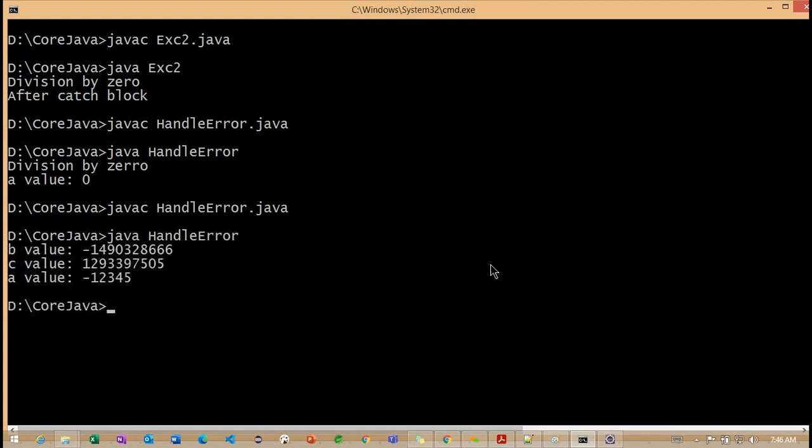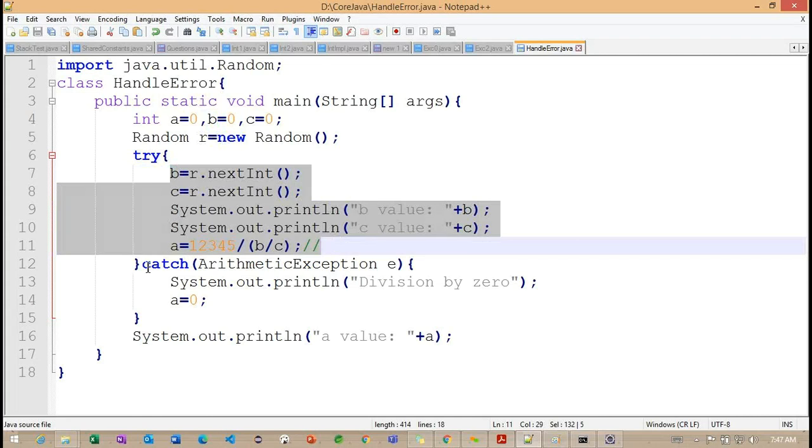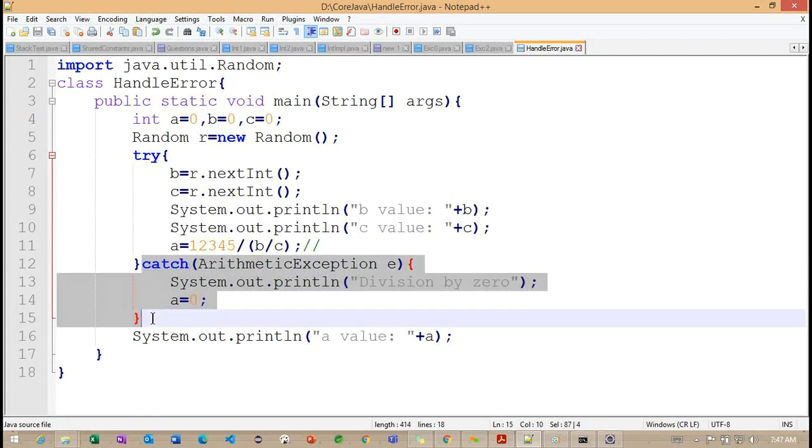So what is the A value, B value? Now if you observe carefully, right now we got this much integer value, so we are getting an A value. If you observe, we did not get any exception here. If I get an exception, this is the message we are going to get. But as of now, we did not get any exception. So happily, the try block is executed, so the catch block will not execute.